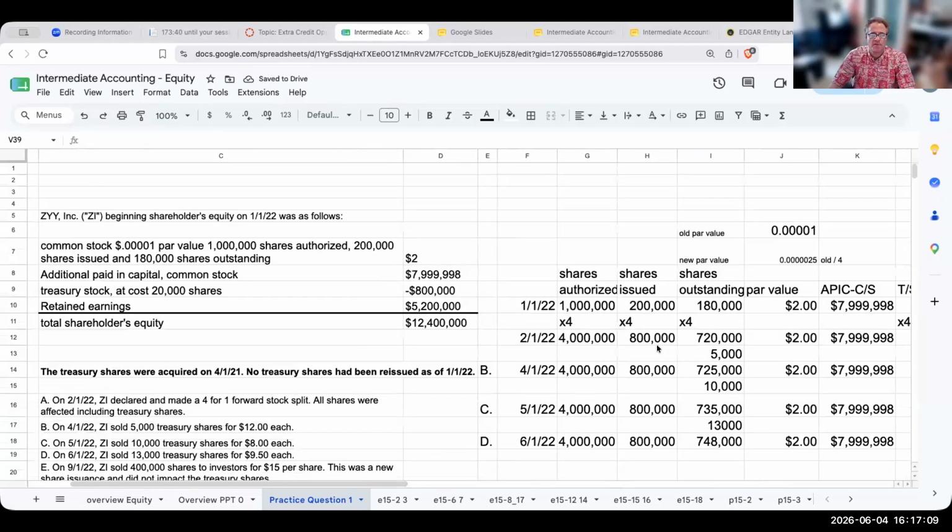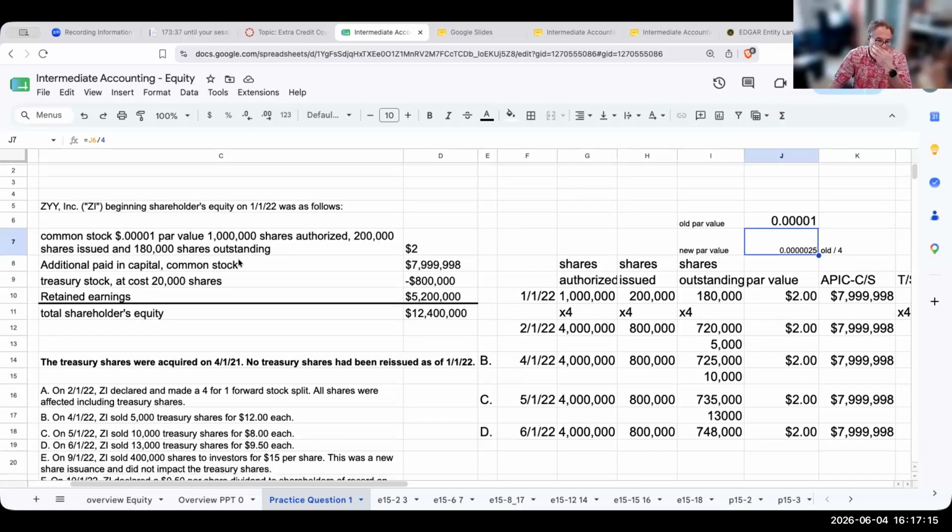Okay, now what is my par value? Well, as we saw from the very beginning, my par value changed, right? Why did it change? Well, it was at 0.0001, but after the share split, it's basically going to be 1/4 of that because I did a forward split.